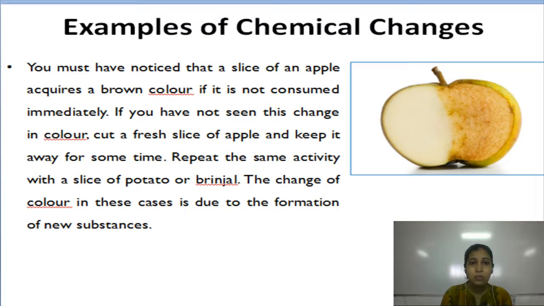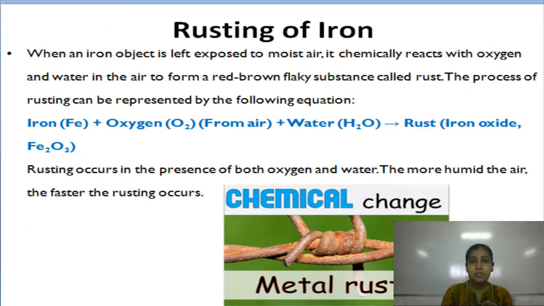Examples of chemical change. You must have noticed that a slice of an apple acquires a brown color if it is not consumed immediately. If you have not seen this change in color, you can cut a fresh slice of apple and keep it away for some time. Repeat the same activity with a slice of potato or brinjal. The change in color in these cases is due to the formation of a new substance. So, it is an example of chemical change.